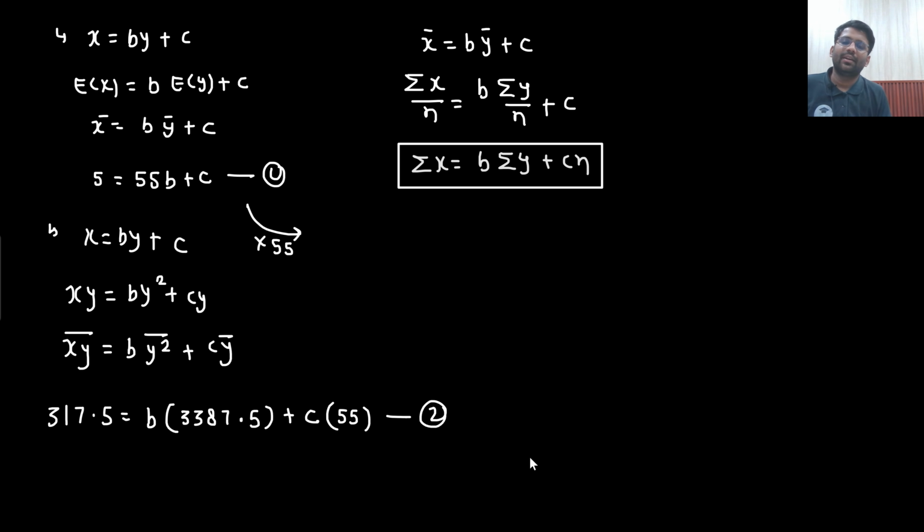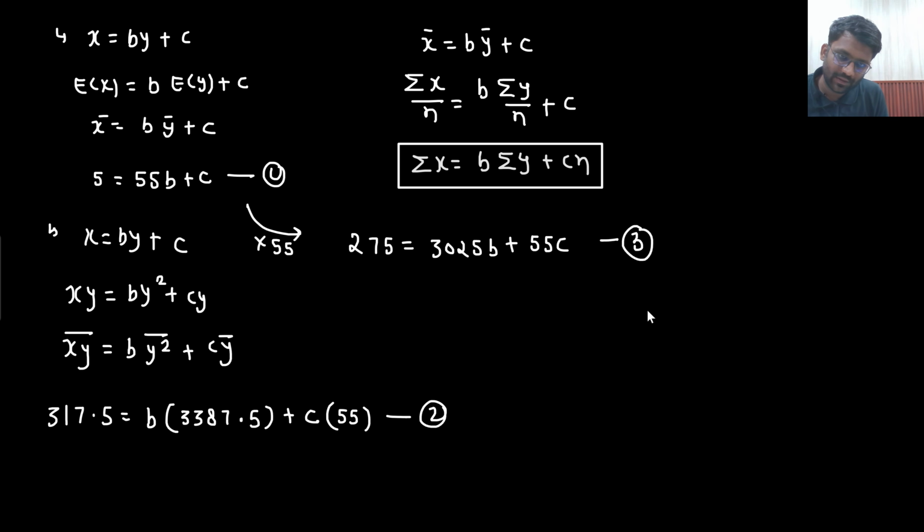So 55 into 5 will be 275, then 55 whole square will be 3025, plus 55c. This is equation 3, and this is equation 2, which is 317.5 equals 3387.5b plus 55c.